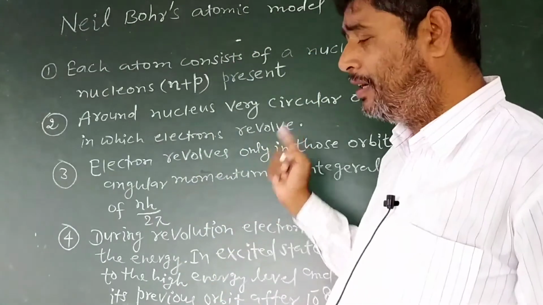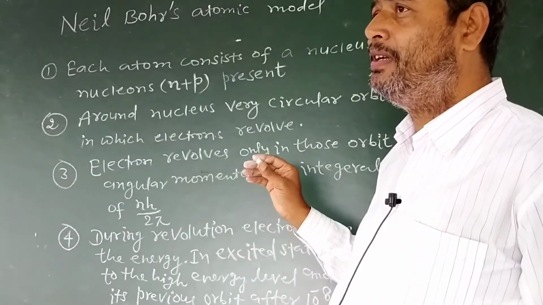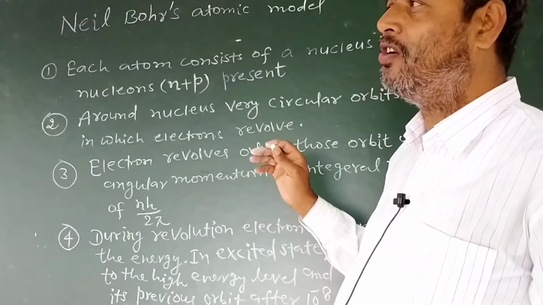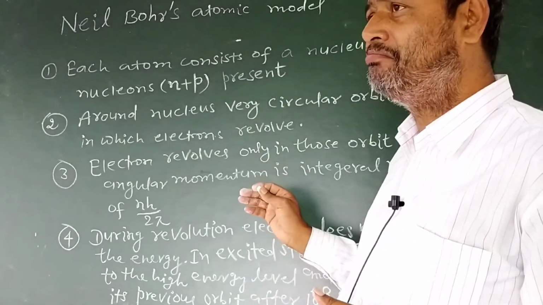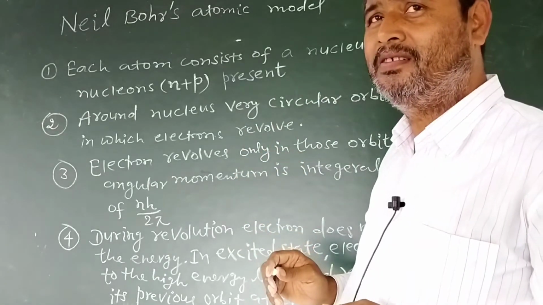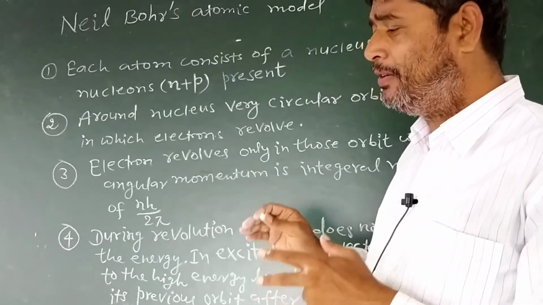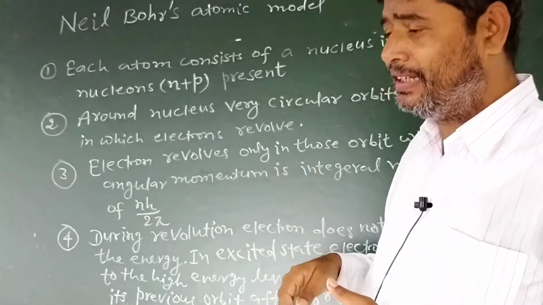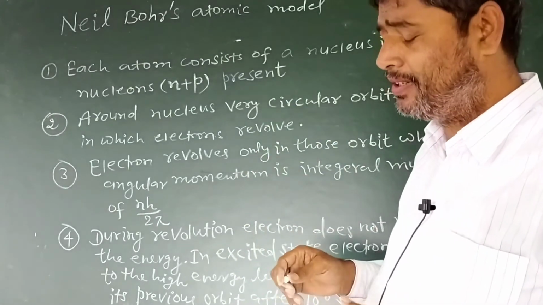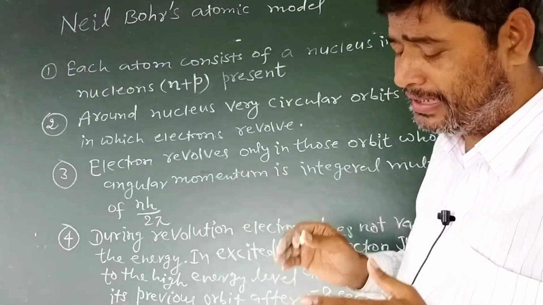But in the M cell it will not stay longer. It will not stay forever. It will return to its previous cell, that is the K cell, the first orbit, after 10 power minus 8 seconds.